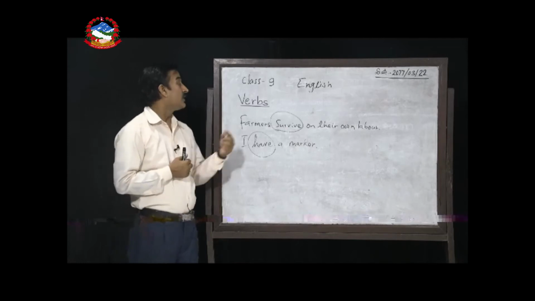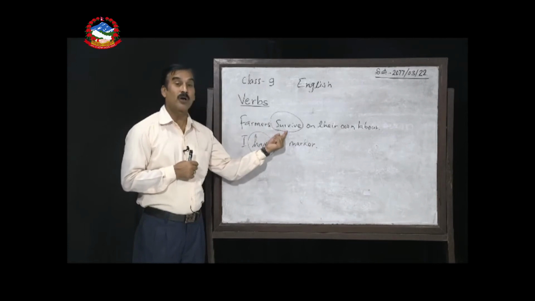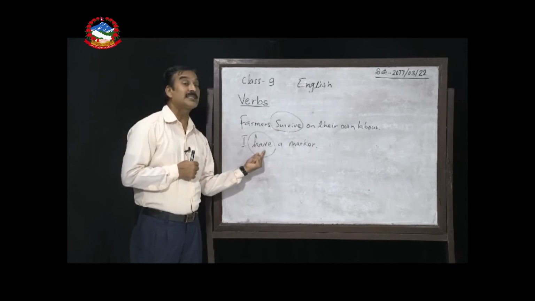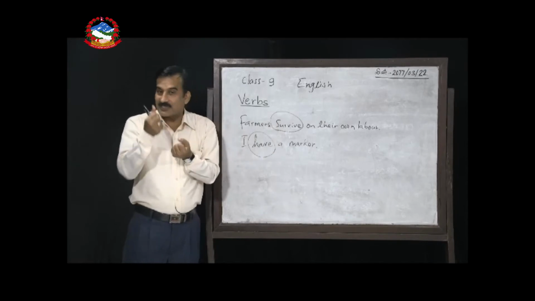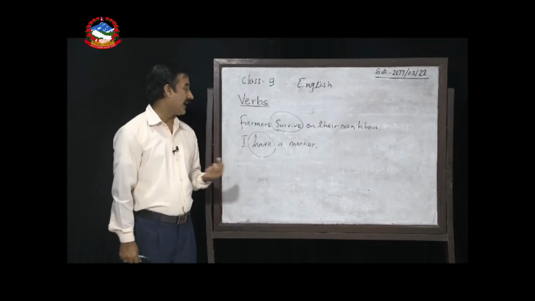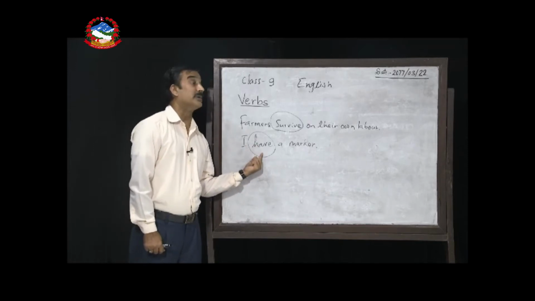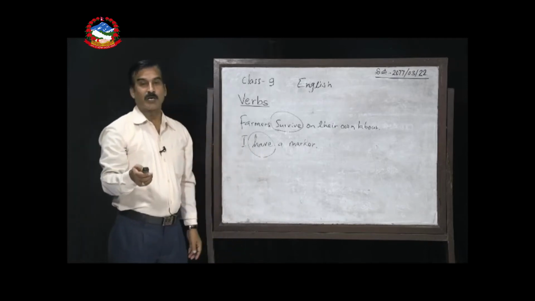In this way, we can categorize verbs as action words or action verbs, or state of being verbs. By these two words, we can say that one word is action words or doing words, and another verb like this is the state of being verb. Okay. Let's go ahead.